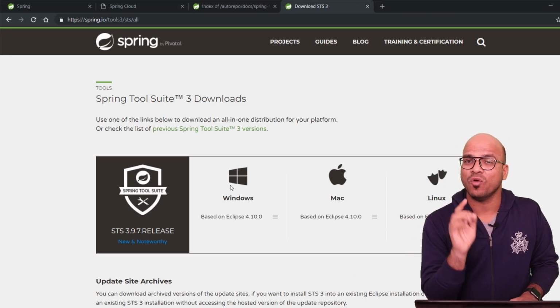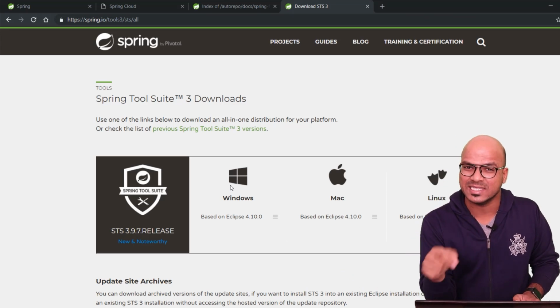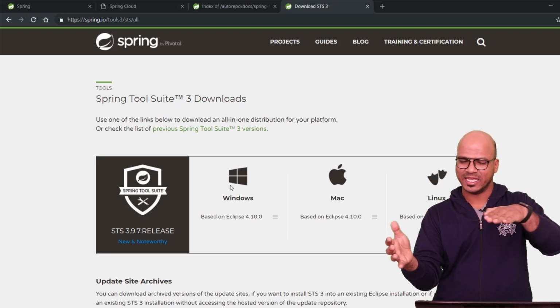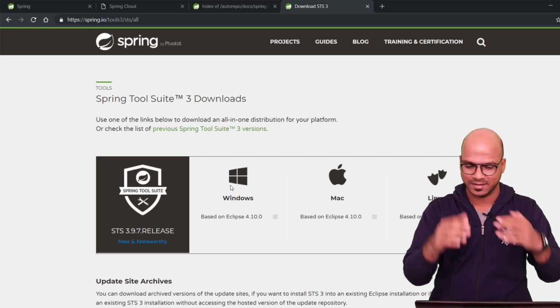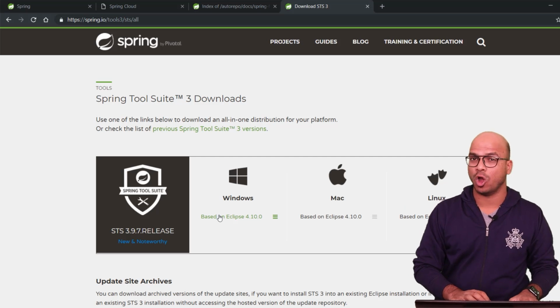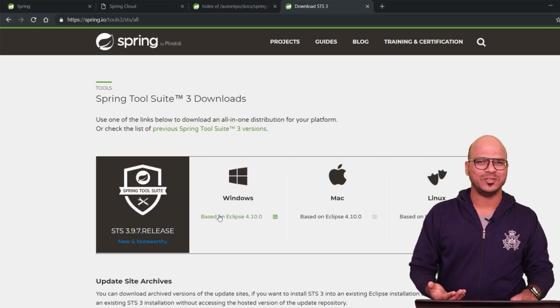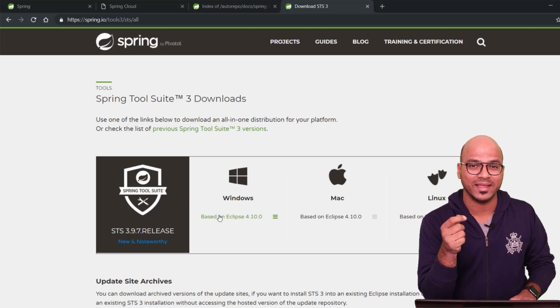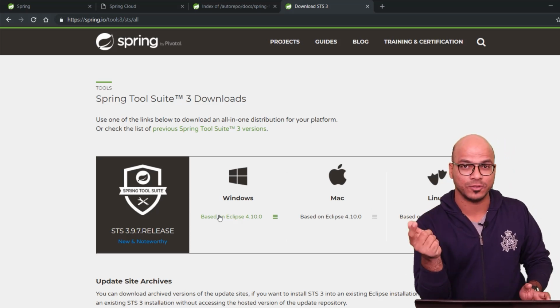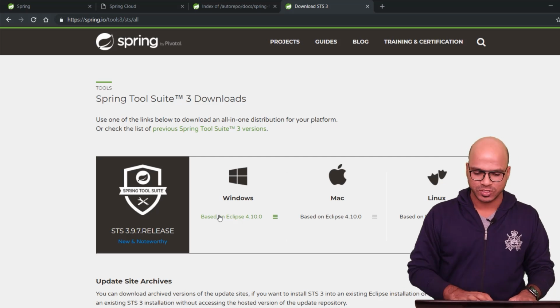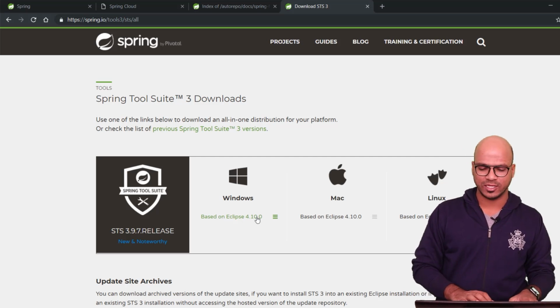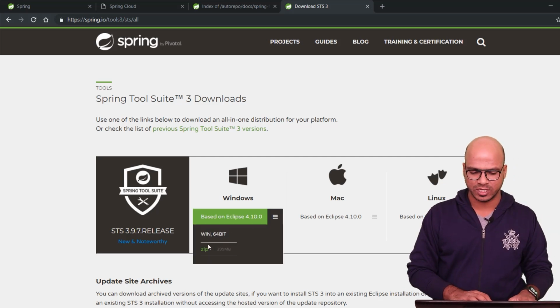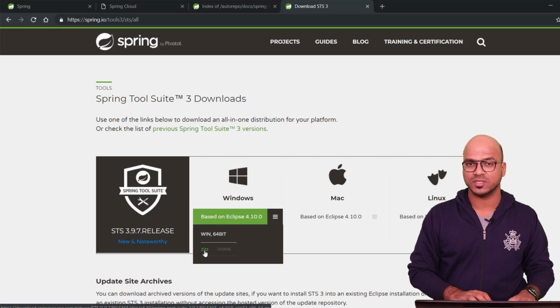Not exactly. If you have worked on Eclipse before, Spring is Eclipse. So it's an Eclipse IDE. On top of that, we have a Spring layer. In fact, if you just go here, it says based on Eclipse. Can you see that? So yes, ultimately you are using Eclipse. You're not using something else. It's just that you don't have to add a Spring plugin in Eclipse to use it, right? You can simply use STS. So you can download any version which you like. For this machine, I will download the Windows 64-bit because this is a Windows machine.